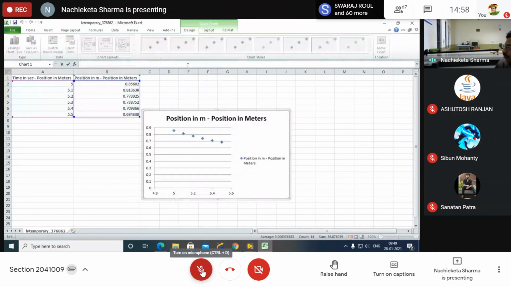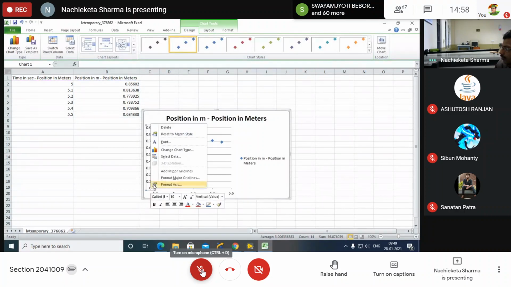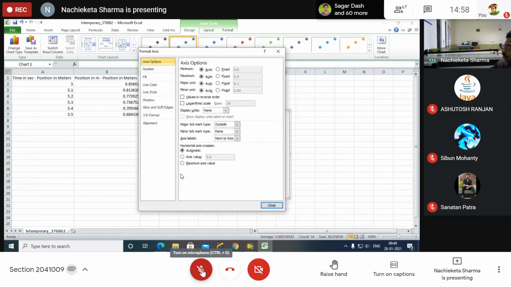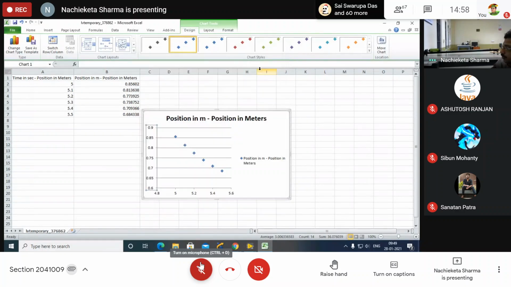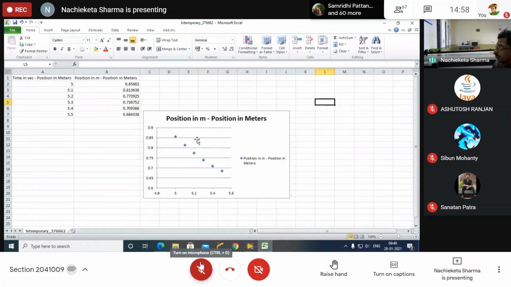Okay, so I have to increase this one to 0.6. Let me wait for format axis. This will be fixed and it will be 0.6. Okay. So can you see this one? This is the graph. Can you see this graph? Yes, sir. In this graph, see that on the x-axis you have taken time in seconds, and on the y-axis you are taking position in meters.